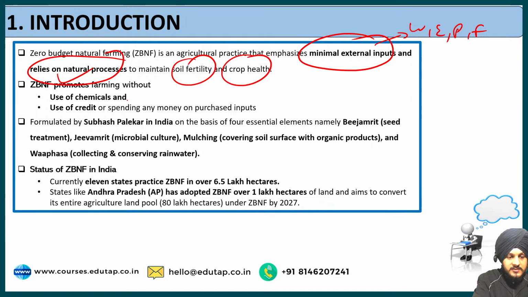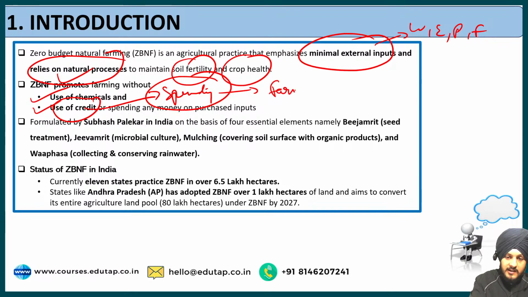So zero budget natural farming aims to promote farming without the use of chemicals and the use of credit. Credit means the spending. By relying on the tools or the resources that are readily available in the farm only. So that's how it promotes the farming without the use of chemicals and without the use of credits.